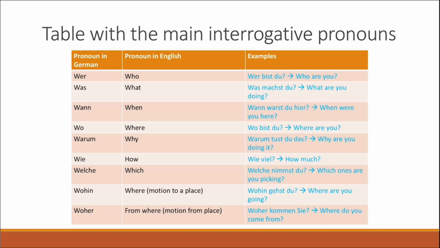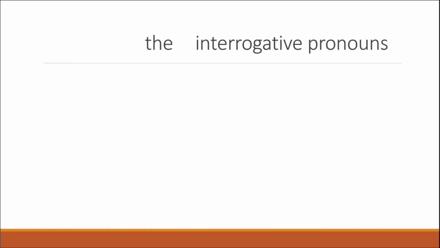So for example, we have the sentence woher kommen Sie, which means where do you come from, in the sense that that person is coming from a specific place, or that his origins are from a specific place. So we have a motion from a place. So here you can see the examples.